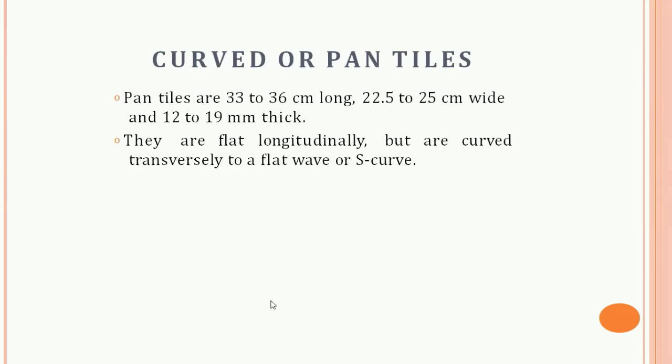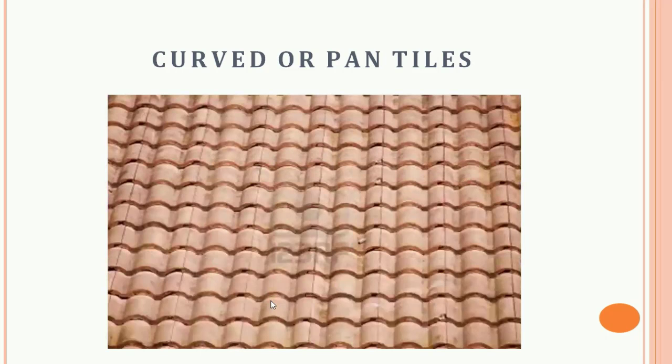Next is the curved or pan tile. Basically, pan tiles are 33 to 36 centimeter long, 22.5 to 25 centimeter wide and 12 to 19 mm thick. They are flat longitudinally but are curved transversely into flat waves or S curves. You can see this type of houses nowadays.